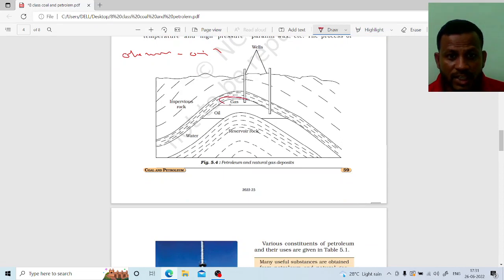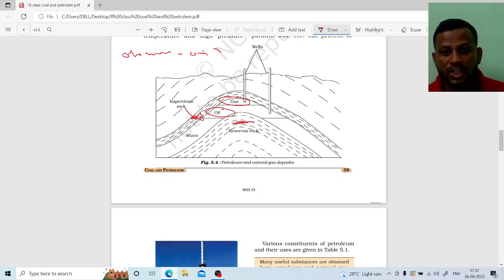This is the gas. This is the oil. Right? This is the impervious rock, this region, and this is the reserve rock. The product between two rocks is known as petroleum. It may be the gas, it may be the oil, right?